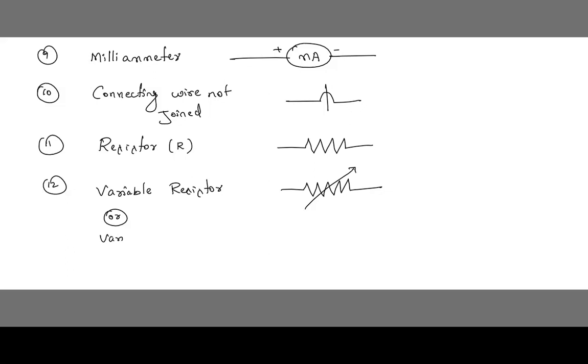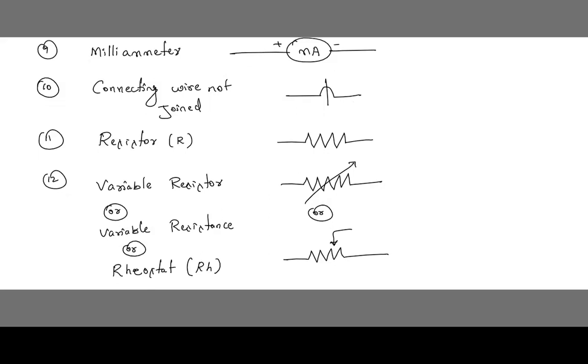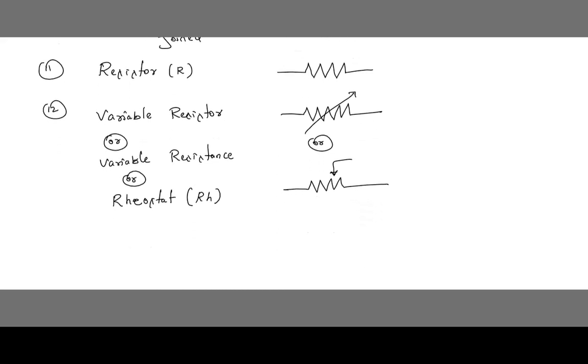Variable resistance, we call it variable resistance, or it is also called as rheostat, Rh. This symbol can also be written in this form. Can you see here? We can write like this also. We can write in this way also.